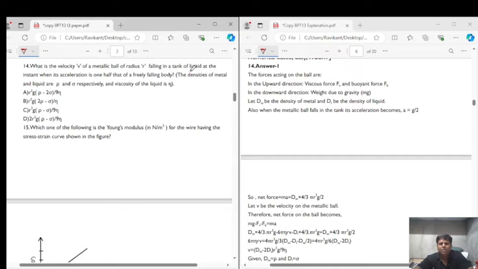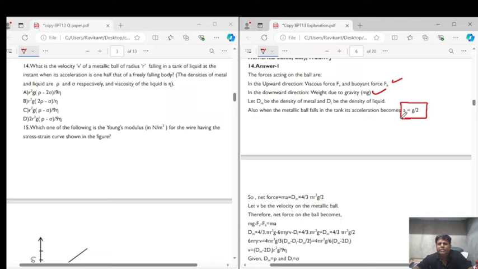The forces acting on the ball in the upward direction are the viscous force and the buoyant force, right? These are the two forces acting in the upward direction. In the downward direction, weight is acting, so it is mg. Now let dm be the density of the metal and dl be the density of the liquid. When the metal ball falls into the tank, its acceleration, as given in the question, is a equal to g by 2. They say that the acceleration is one half that of the free falling body.